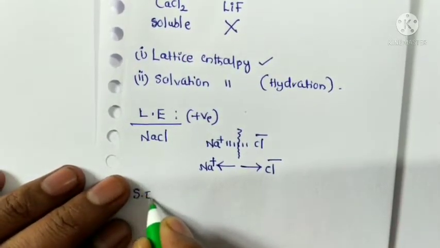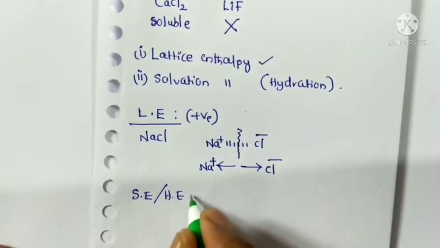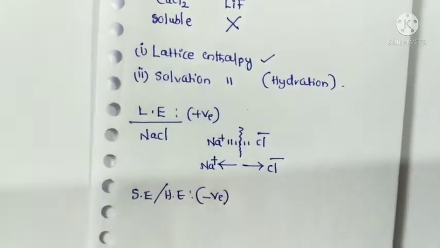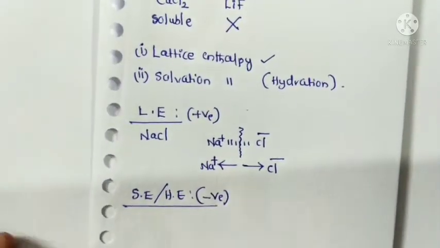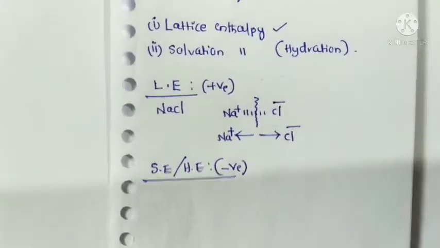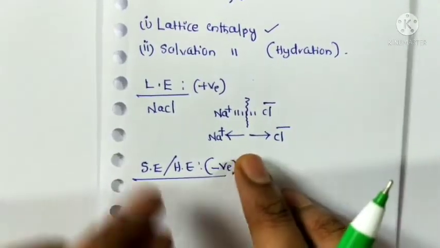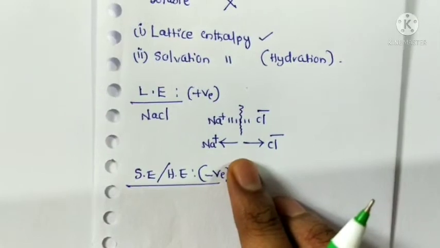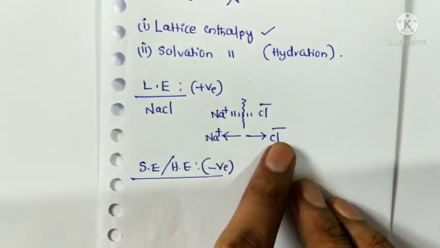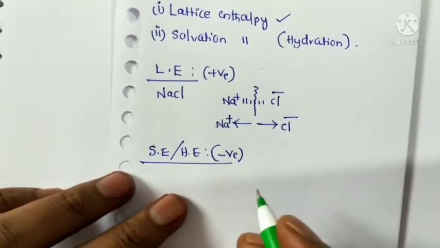Next, solvation enthalpy or hydration enthalpy. Hydration enthalpy is negative, meaning energy is released in the solvation process. In lattice enthalpy, the compound breaks into ions, and then the ions are solvated.